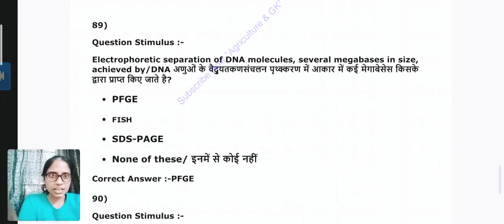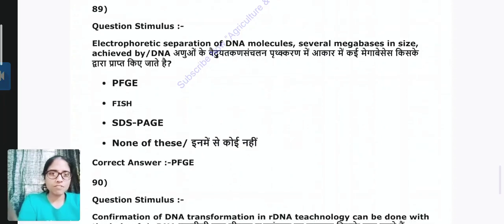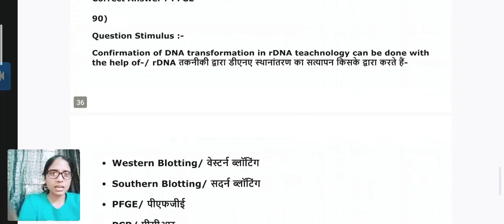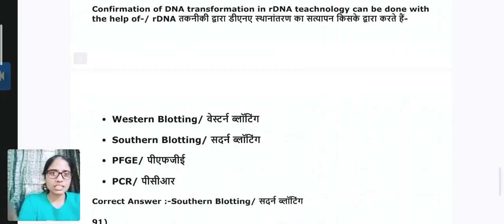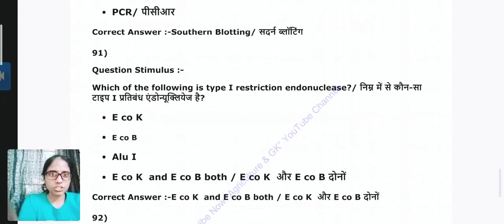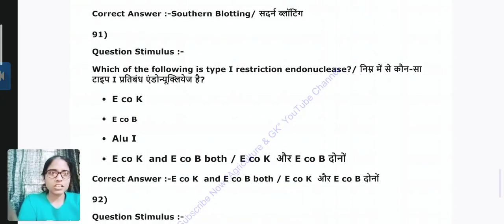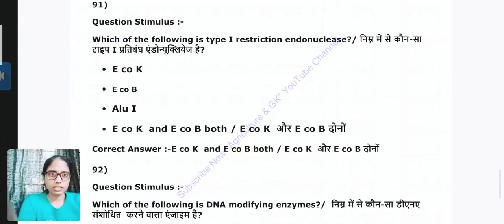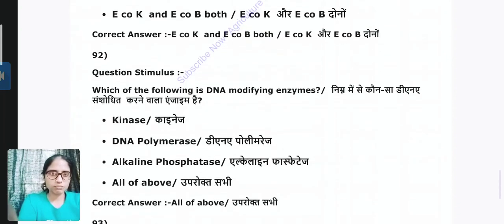Question 89. Electrophoretic separation of DNA molecule several megabases in size is achieved by, answer is PFGE. Question 90. Confirmation of DNA transformation in rDNA technology can be done with the help of technique, answer is Southern blotting. Question 91. Which of the following is a type 1 restriction endonuclease? Answer is EcoK and EcoB both.